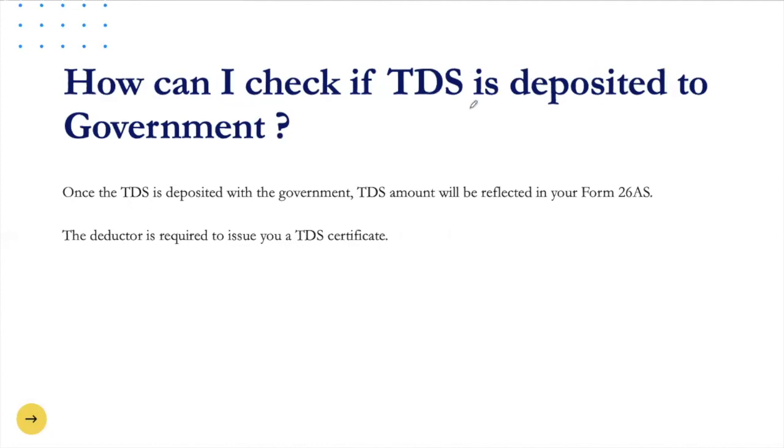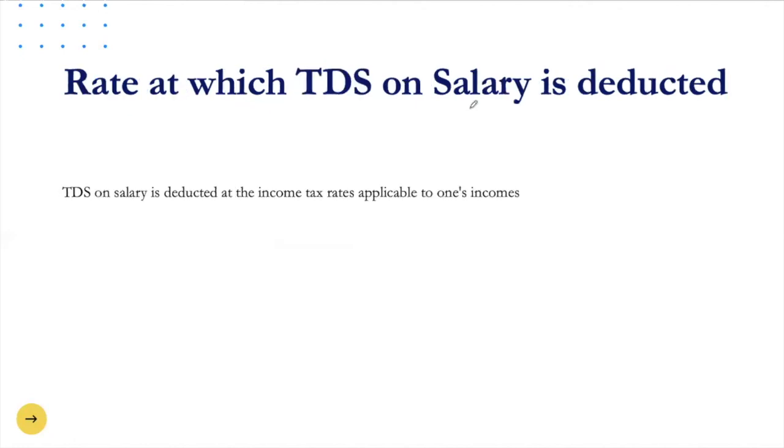How can I check if TDS is deposited to the government? Once the TDS is deposited with the government, it will be reflected in your Form 26AS, which you can extract from your income tax website. Also, you should obviously ask for a TDS certificate from the deductor.